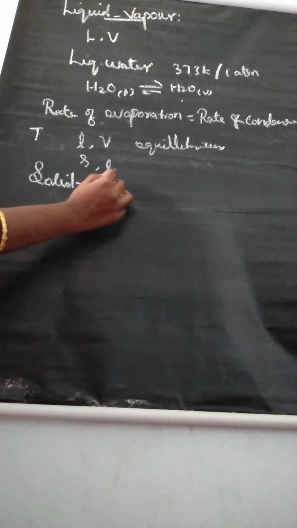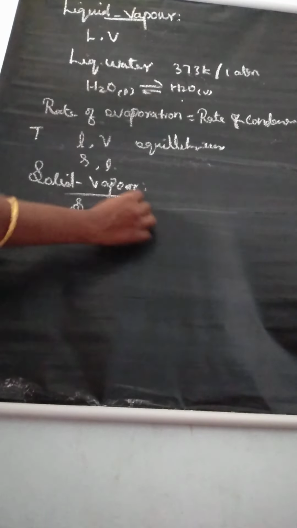Understand? Then one more example, another reaction, solid vapor equilibrium. Three different types of physical equilibrium we have learned. First, solid liquid equilibrium. Second, liquid vapor equilibrium. Third, solid vapor equilibrium. Here you can consider the example. Solid vapor means solid sublimes, solid is converted to vapor.